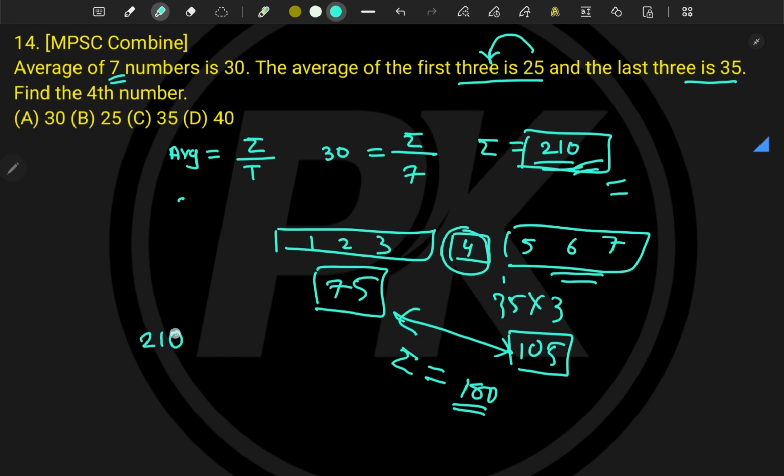So can I say 210 minus 180 is that number, and that number is equal to 30, and hence option A is correct. So are we writing any formula? No, we are totally running on logic, right? Perfect.